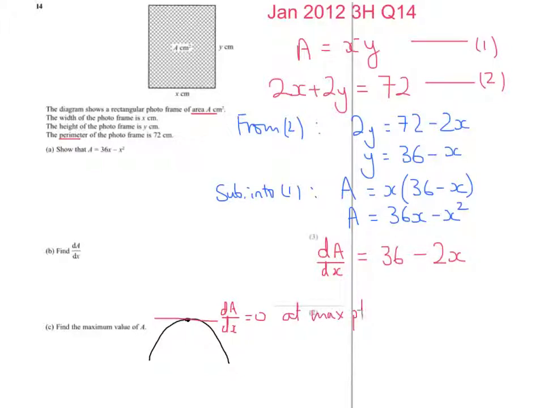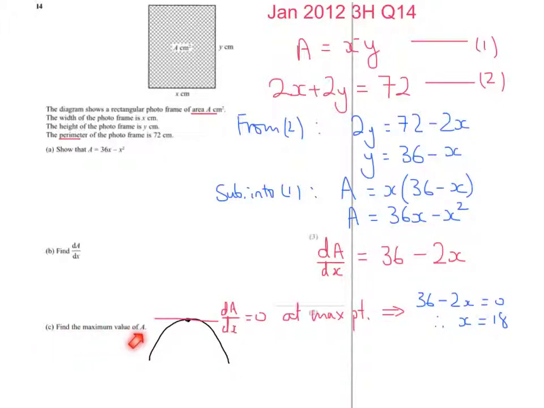So if dA by dx equals 0, well, I know from what I've just done that dA by dx is 36 minus 2x, so that gives me 36 minus 2x equals 0, so 2x equals 36, or x equals 18. Therefore x equals 18. Now I need to go back to the question and check. The question says find the maximum value of A.